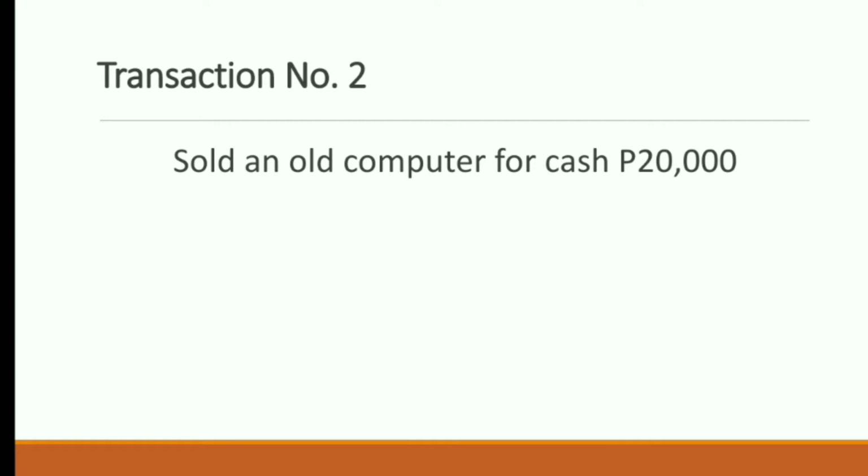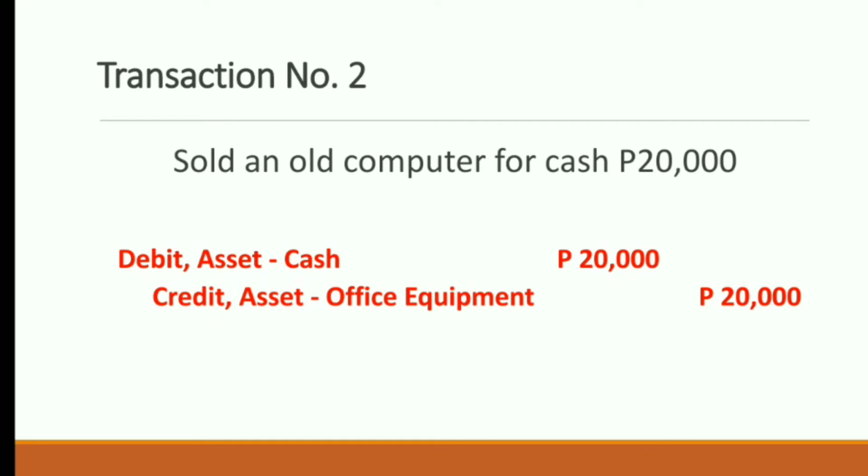Again, a constant reminder: when doing the debit and credit analysis, you need to consider that you are the business. So in this transaction, what do we receive? It's the cash of 20,000 pesos. So our debit is asset, cash, 20,000 pesos. And what do we part with, or what do we give up in order to get the cash of 20,000 pesos? It's the old computer. Computer belongs to office equipment. So our credit would be asset, office equipment, of 20,000 pesos.